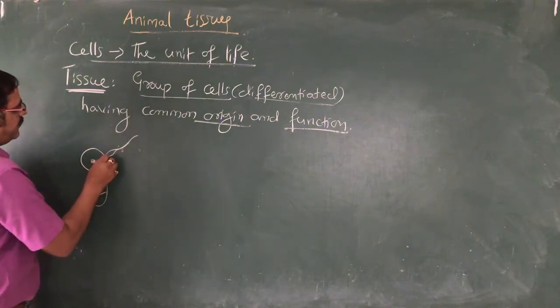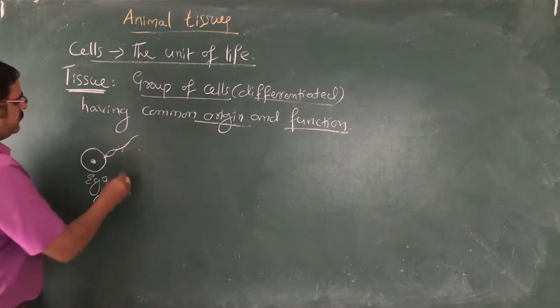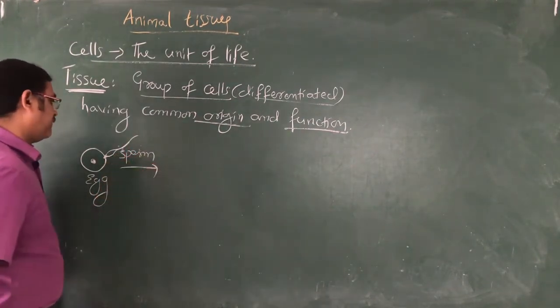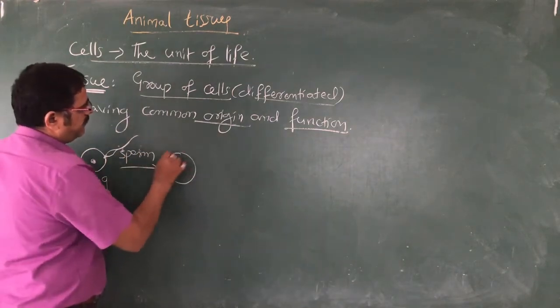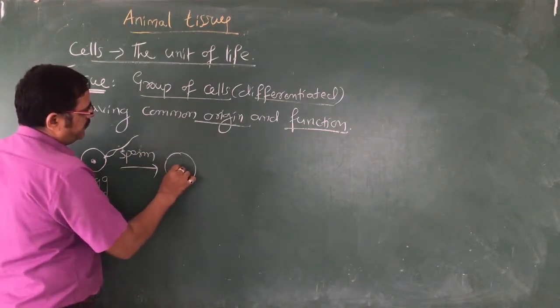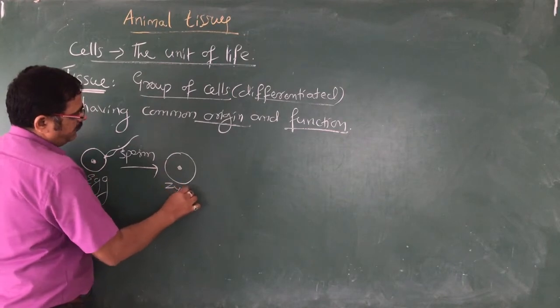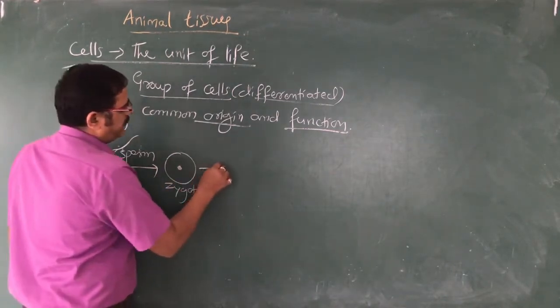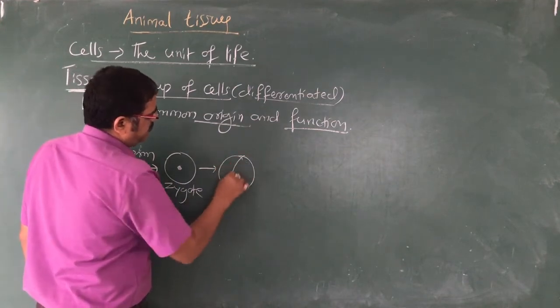When egg and sperm fuse, what will develop? There is development of a zygote, or embryo. This embryo further undergoes division.